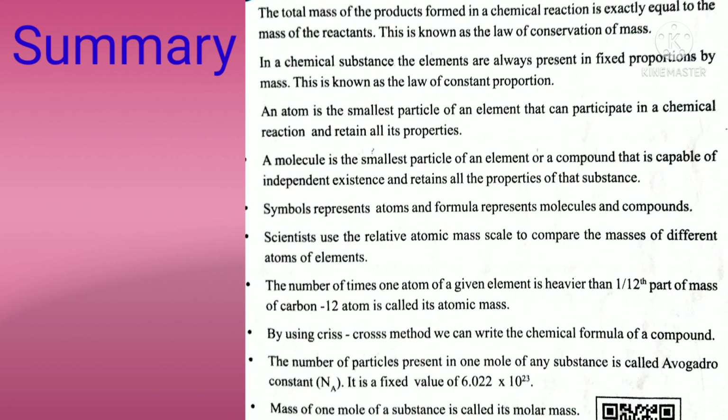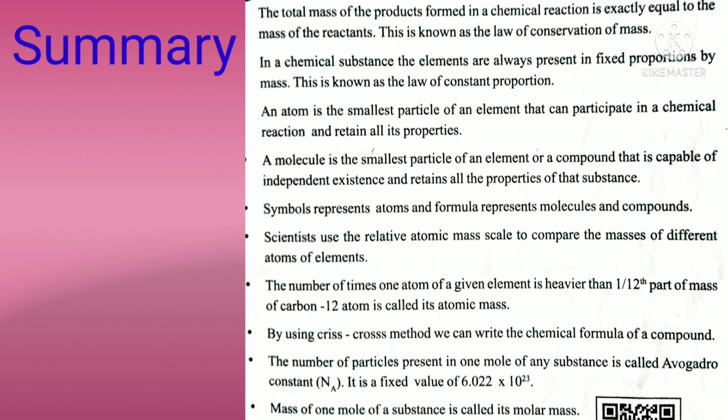Next, scientists use the relative atomic mass scale to compare the masses of different atoms of elements. And next, the number of times one atom of a given element is heavier than 1/12th part of the mass of a carbon-12 atom is called its atomic mass. Next, by using the crisscross method, we can write the chemical formula of a compound.